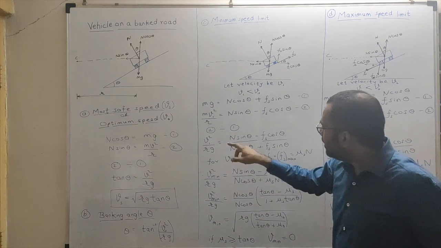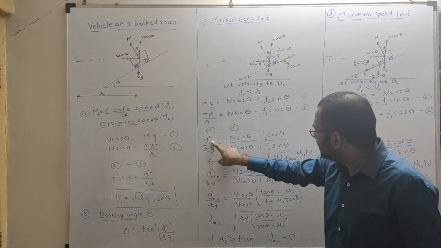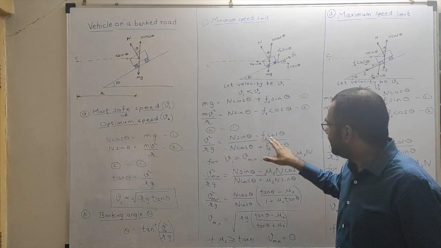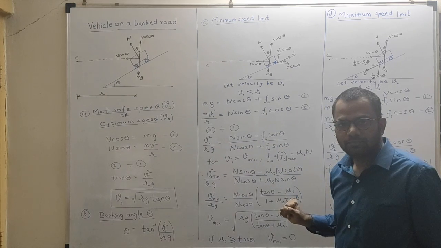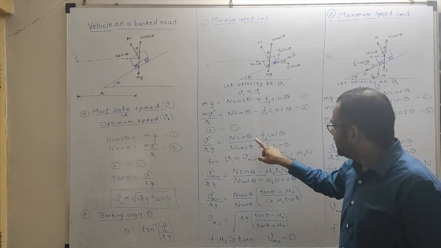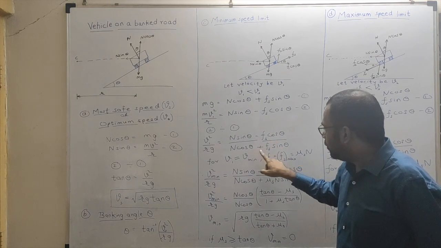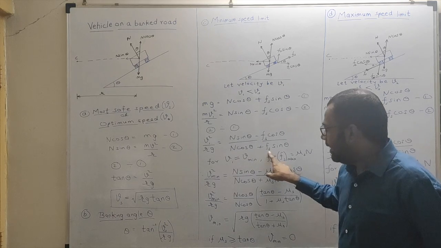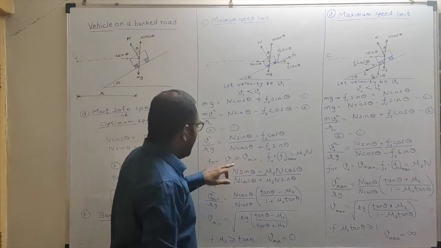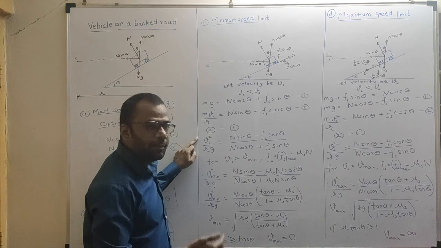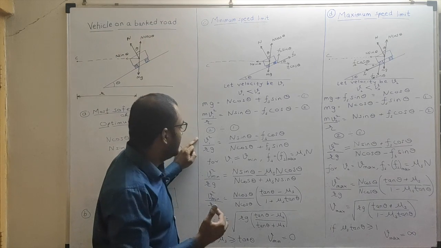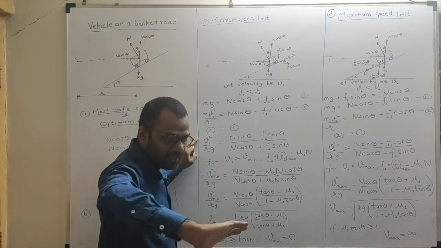For a lesser speed, there will be a different Fs. Since this is minus and over here I have plus, if I take V as minimum, there will be a minimum limit to which the vehicle can be driven.